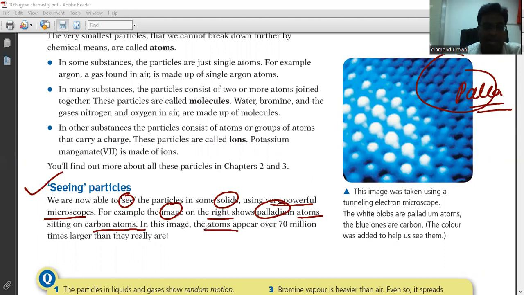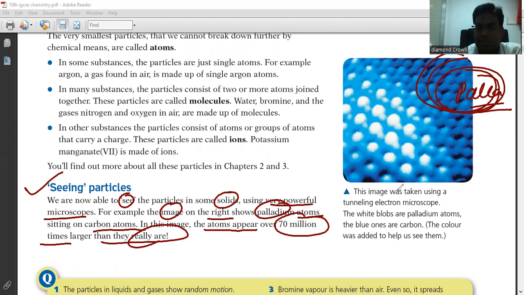In this image, the atoms appear over 70 million times larger than they really are. This image was taken using a scanning electron microscope. The white blobs are palladium atoms. The blue ones are carbon, right? So the blue one is called carbon. The rest are palladium.